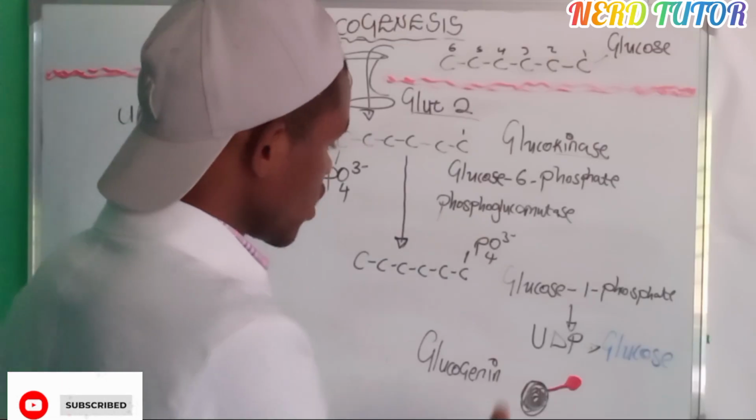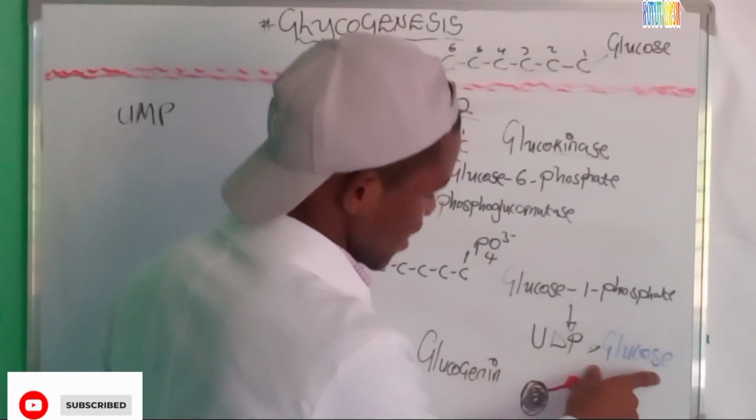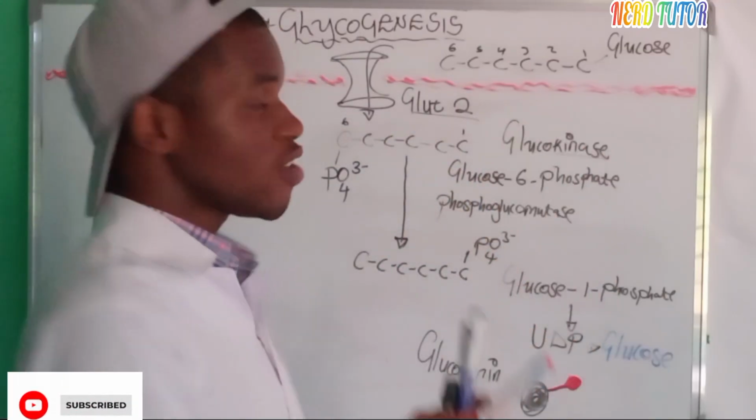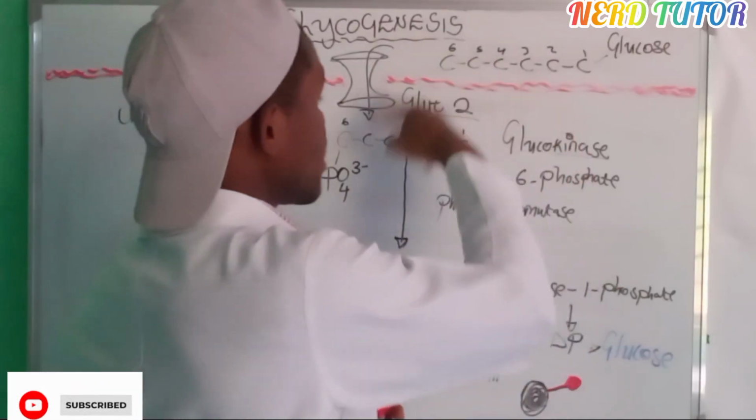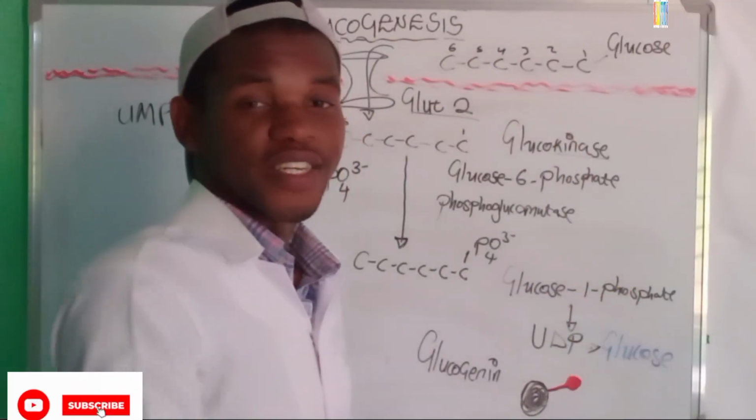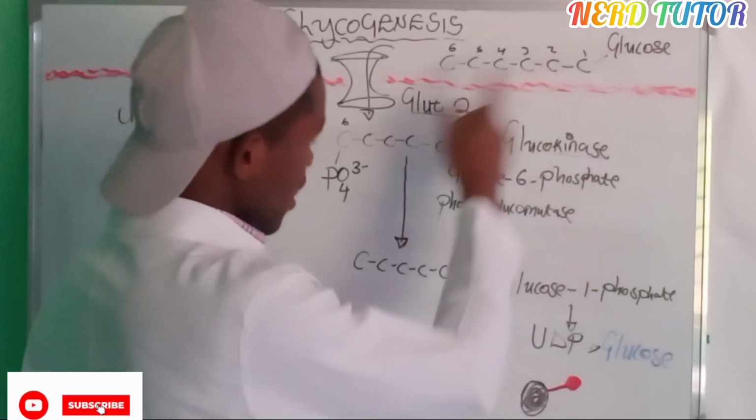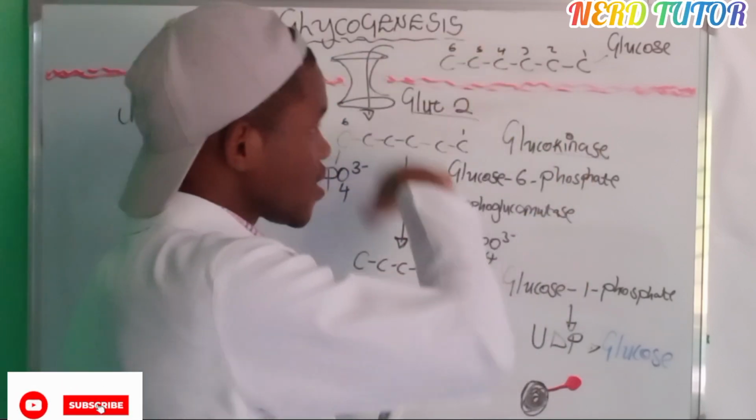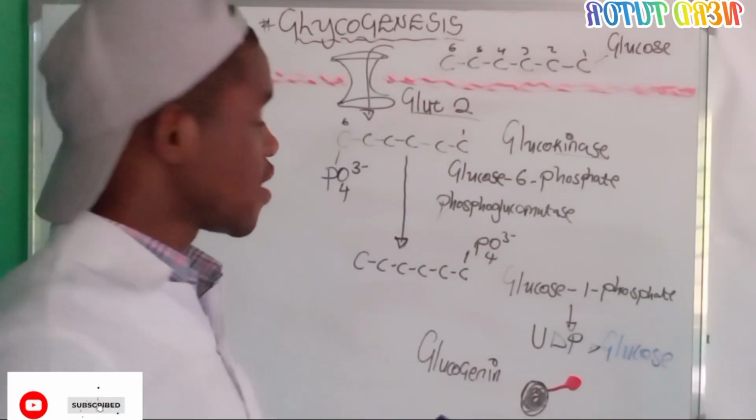Okay, so what we're going to be doing is getting a lot of UDP-glucose, because imagine this process is happening simultaneously. A lot of glucose is being brought inside the cell so that it can be converted to which one? To glycogen. A lot of glucose will be brought inside the cell so that we now convert those glucose to what? Glycogen.